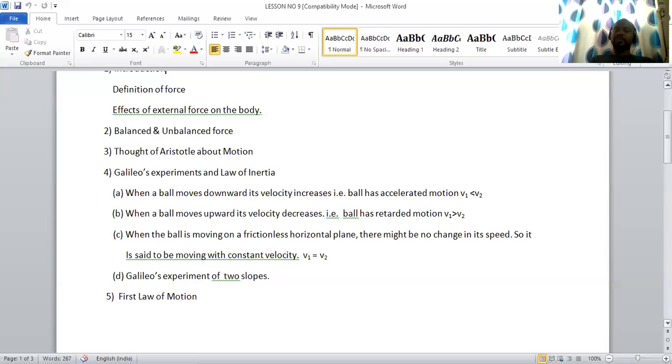A question arises: which law of motion defines force? Galileo's law of inertia, or you can say the first law of motion.